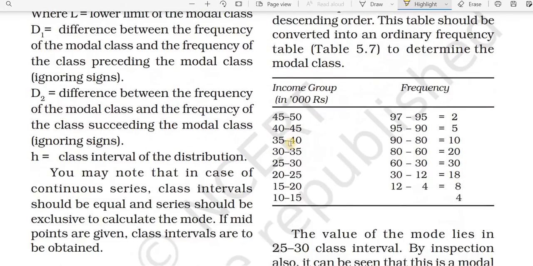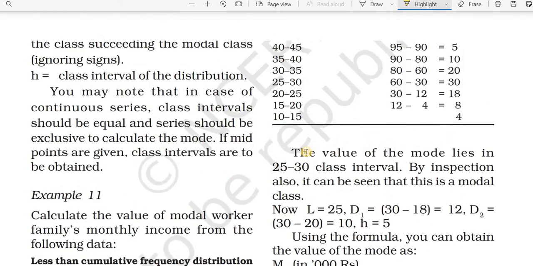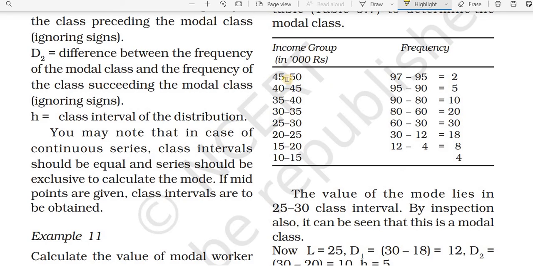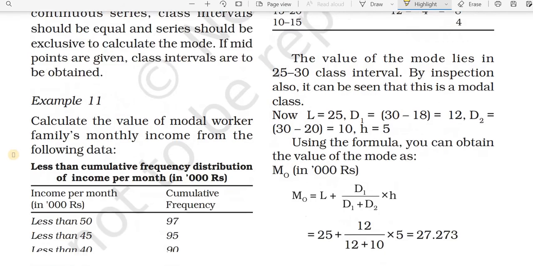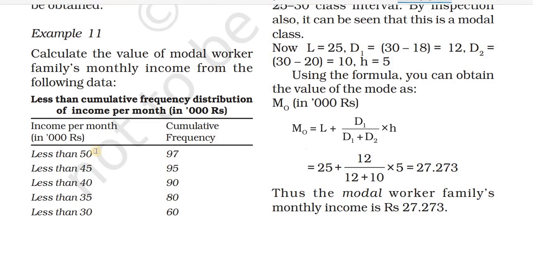First we write less than 50, which means 45 to 50. Here the class interval is 5. Less than 50 means within 45 and 50, and the class interval is 5.